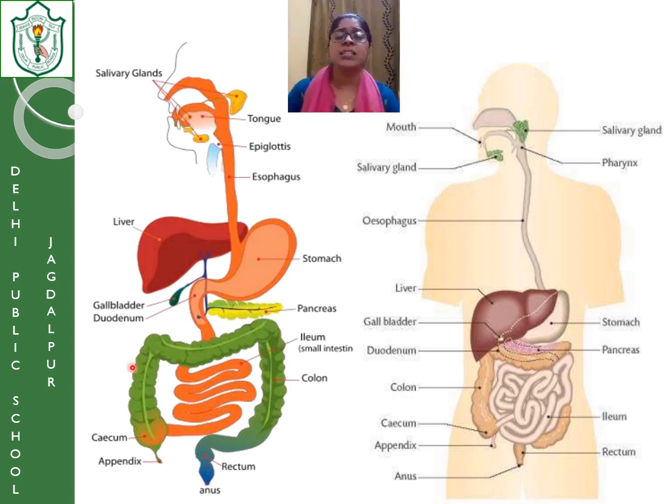Okay, since the small intestine is a long coiled structure, it is divided into three parts. The first part, which is connected to the stomach, is called the duodenum. Next is the jejunum, and the third part, the end part, is called the ileum. First duodenum, jejunum, and then ileum. Now, the small intestine is a very important organ for the digestive system.